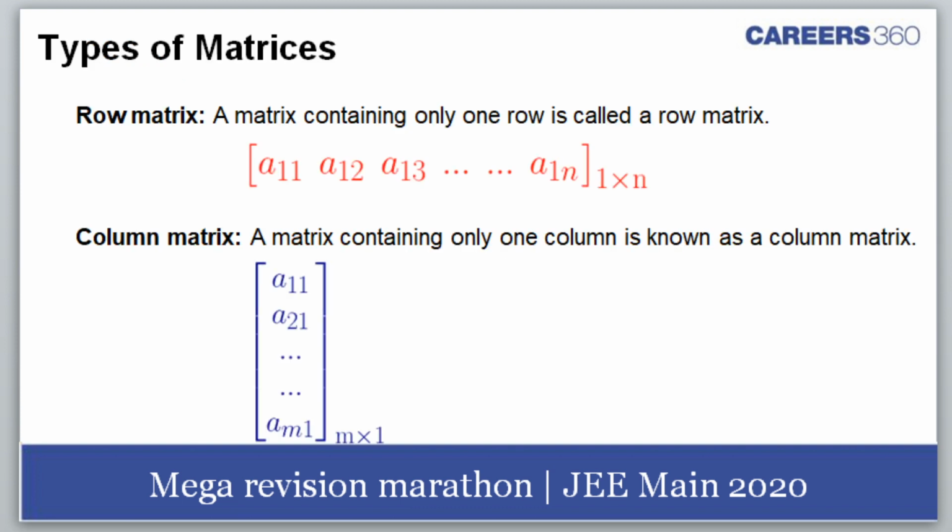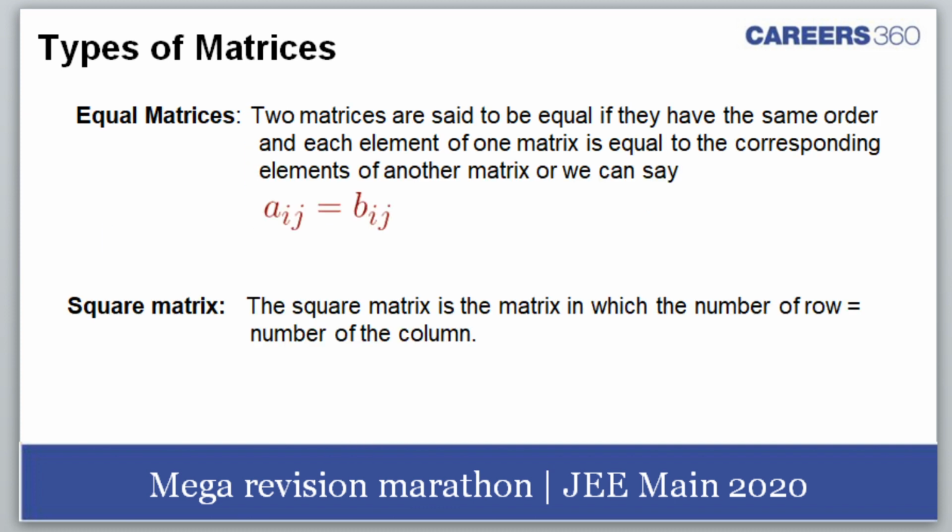Types of matrices. What are the types of matrices? There are many of them. First of all is a row matrix. A row matrix has a single row. A column matrix is one which has a single column. No confusion in that.